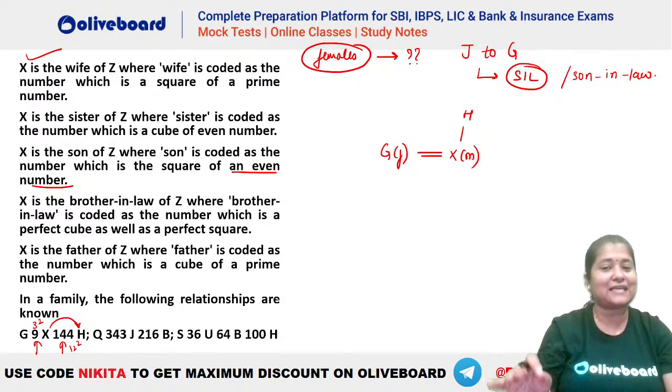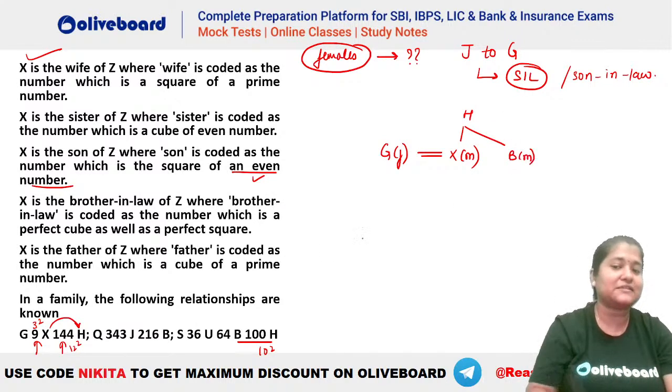We have your G, X and H. So let's see where can we connect. We have B100H. What is the meaning of B100H? 100 is again 10 square. 10 square is again a square of an even value. That means B has to be the son, right? You can see X is the son. That means B also is the son of H. That means B is a male person here. So B is the son of H.